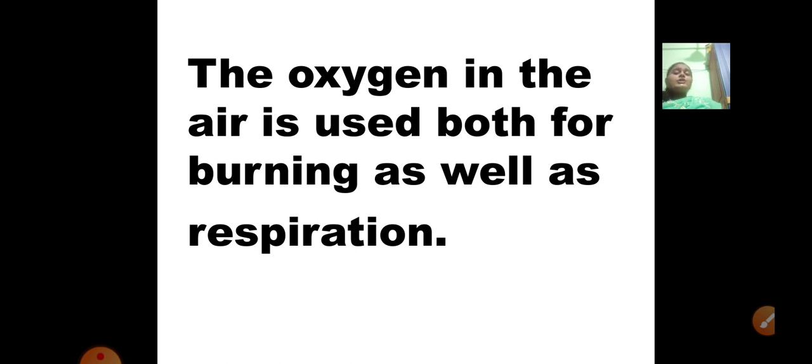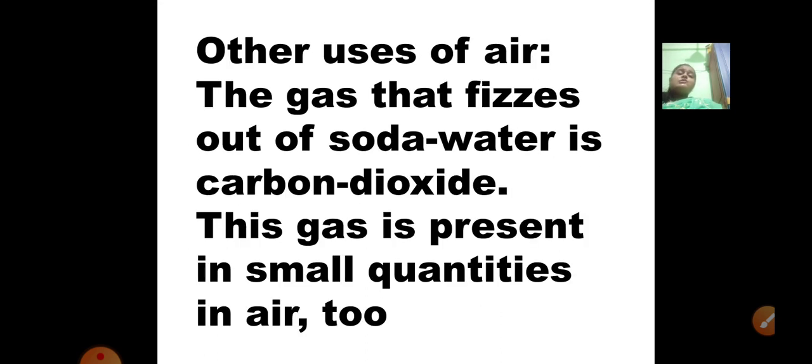The oxygen in the air is used both for burning as well as respiration. So what are the uses of oxygen? Oxygen is used for breathing as well as it is used for burning. Now apart from oxygen, we saw that oxygen supports burning, and it is also an important thing used for respiration, that is breathing.